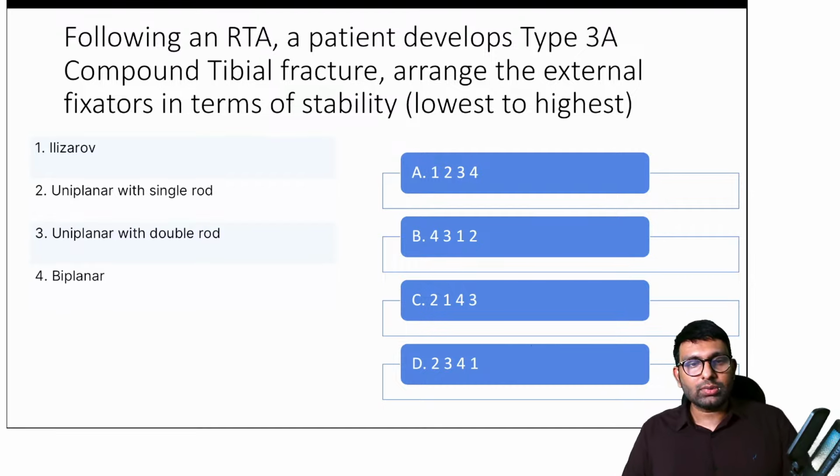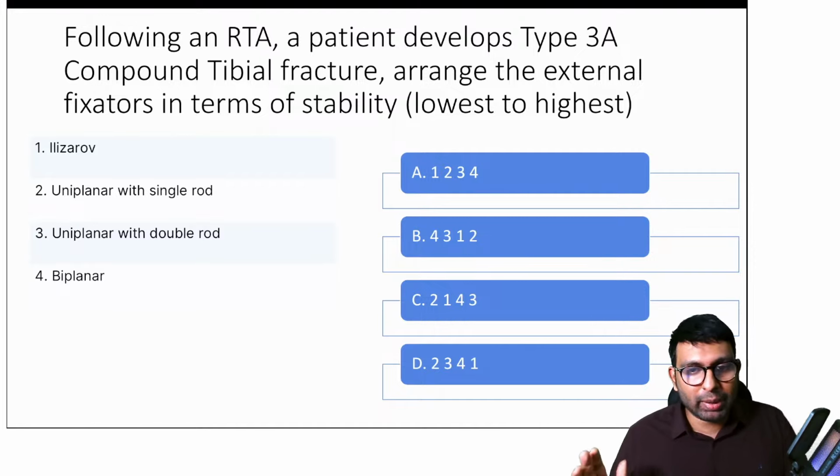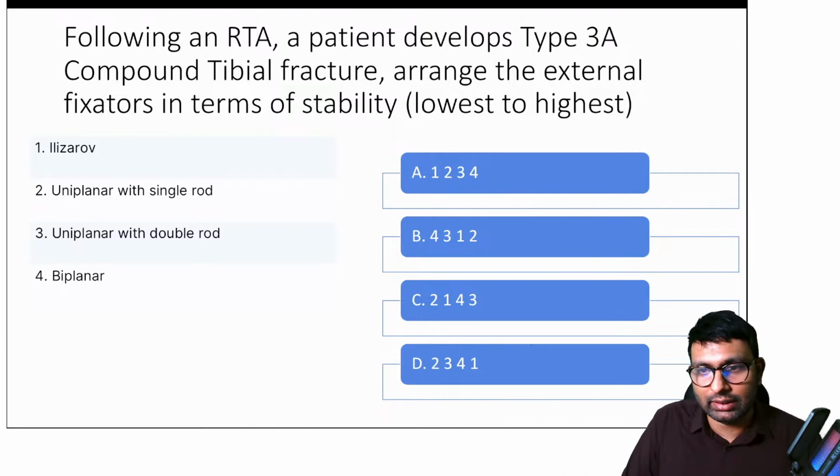Okay, so your options here are Ilizarov, uniplanar with single rod, uniplanar with double rod, and biplanar. So what do you think is the answer here?